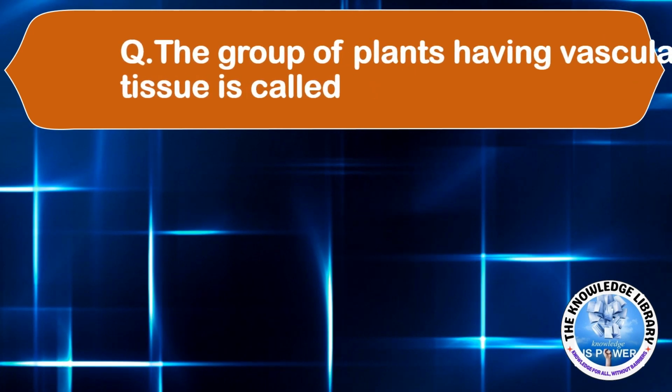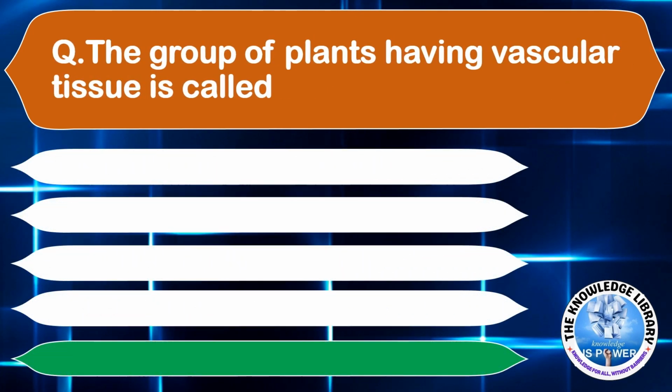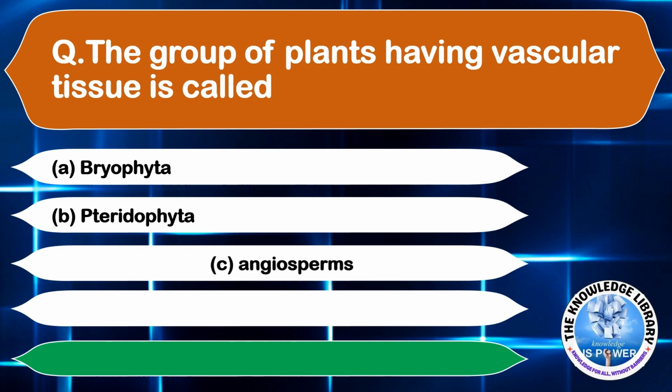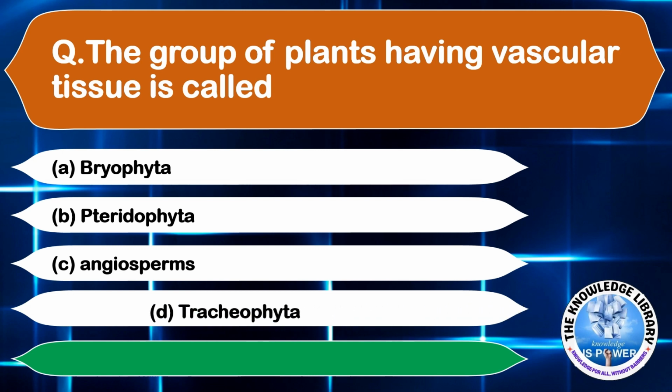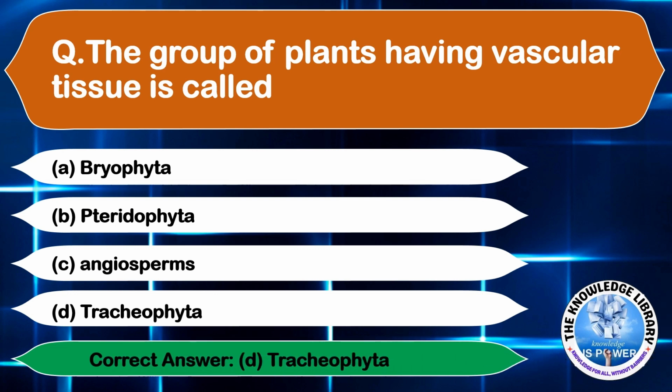Moving on to the next question. The group of plants having vascular tissue is called option A bryophyta, option B pteridophyta, option C angiosperms, and option D tracheophyta. The correct answer is option D tracheophyta.